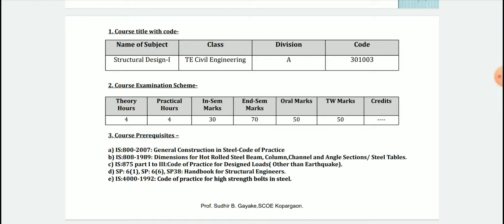The following are the prerequisite requirements for the subject, which mainly include IS 800 2007 General Construction in Steel Code of Practice, IS 808 Dimensions of Hot Rolled Sections, IS 875 Part 1, Part 2 and Part 3, that is Code of Practice for Design Loads other than Earthquake, Special Publications 6.6 and 6.1, that is Handbook for Structural Engineers, and IS 4000 1992 Code of Practice for High Strength Bolts in Steel.